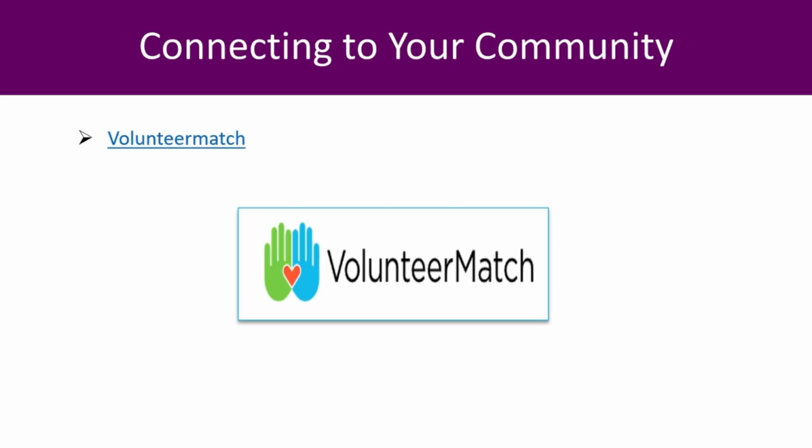If you're looking to volunteer your time, Volunteer Match is a great site, and it's volunteermatch.org. And basically, if you go to that site and log in and look for some volunteer work, you can find volunteer work within your community.